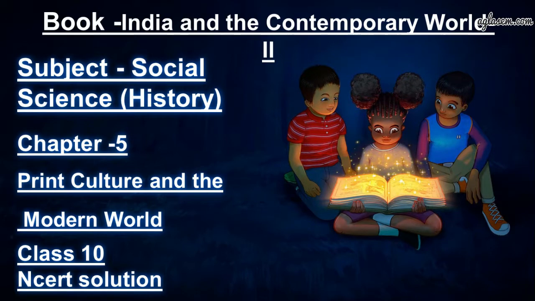So today in this video we are going to discuss NCERT solutions for class 10th, and the book which we are covering is India and the Contemporary World Second, and the part which we are doing is the history part from the subject Social Science, and we are doing chapter number 5, and the name of the chapter is Print Culture and the Modern World.